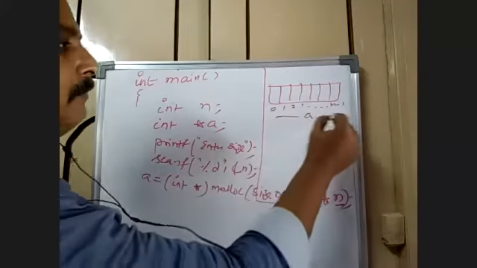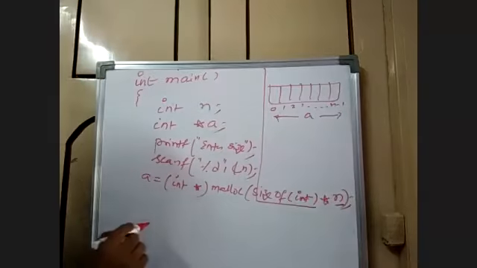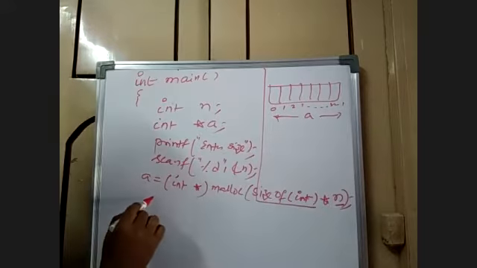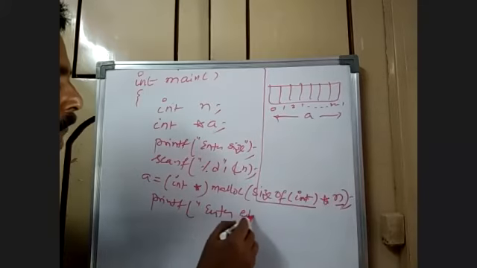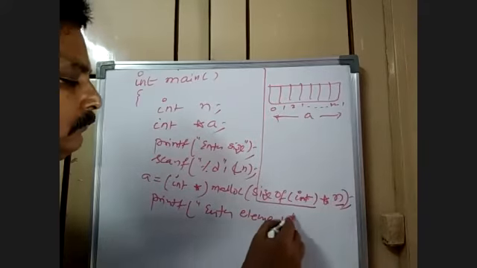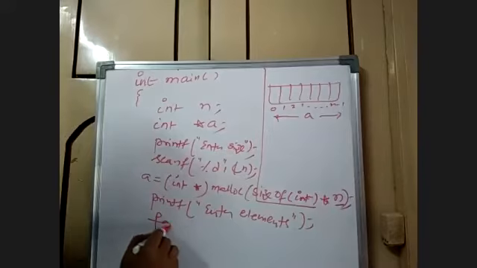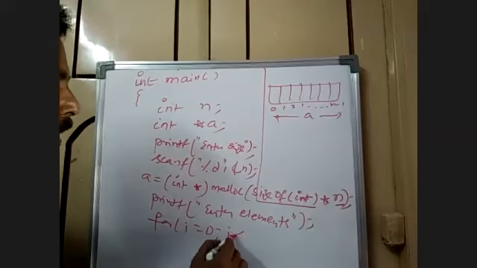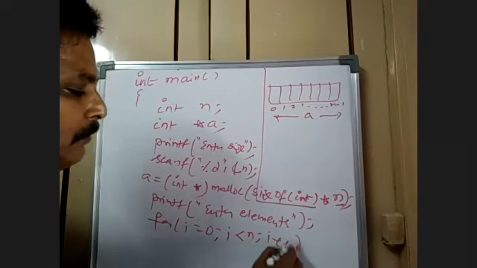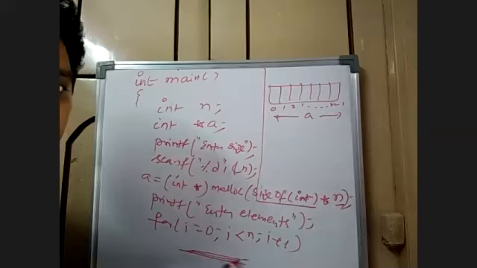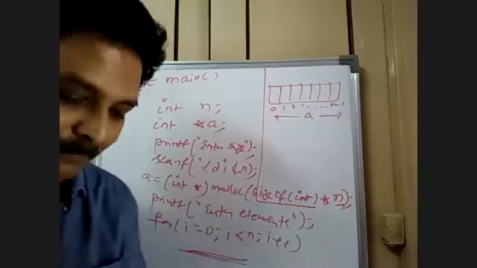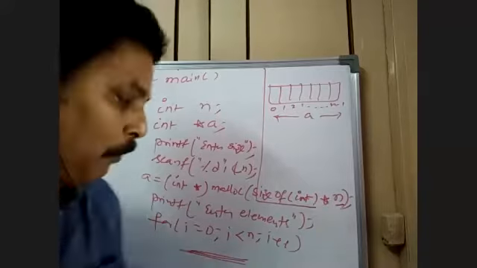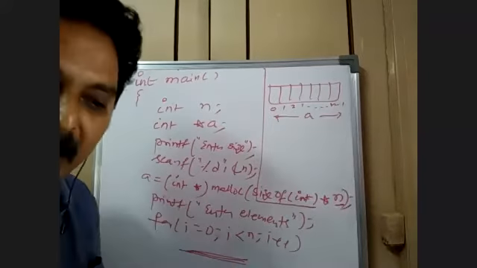This is array a. Now, in order to take the elements, printf enter elements. Now, for i is equal to 0, i less than n, i plus plus. Now, what should I write here? That's what we try to understand right now.